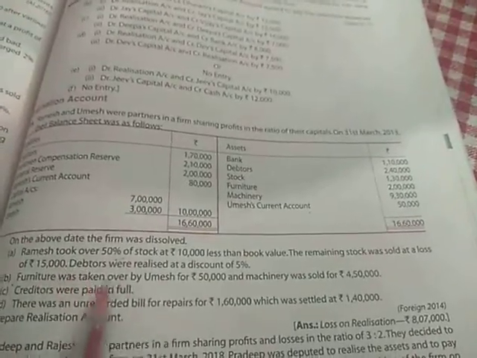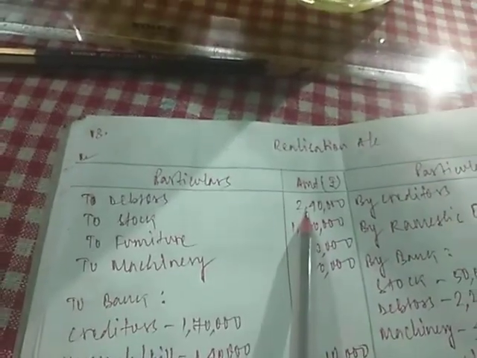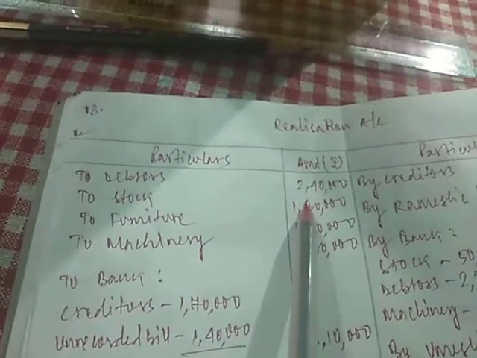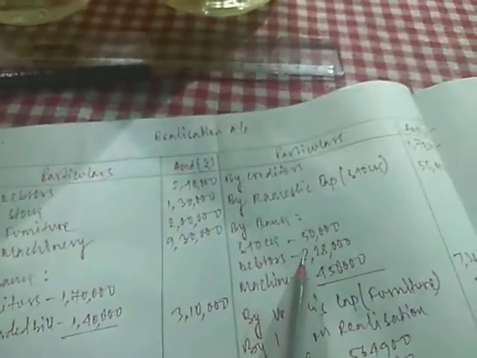Next we have debtors were realized at a discount of 5%. We have realized the debtors at a discount of 5%. Debtors that we have transferred was 2 lakh 40,000. 5% of 2 lakh 40 is 12,000. So when you subtract 12,000 from 2 lakh 40,000, you get 2 lakh 28,000. So debtors are 2 lakh 28,000 that we are going to realize.